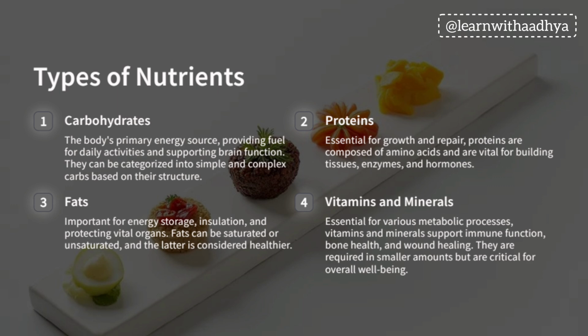A few examples: carbohydrates are found in potatoes. For proteins we can eat meat, eggs, milk. Fats might be found in some foods. Vitamins and minerals can be found in green leafy vegetables. Like this, we need to eat all kinds of food to maintain a balanced diet.